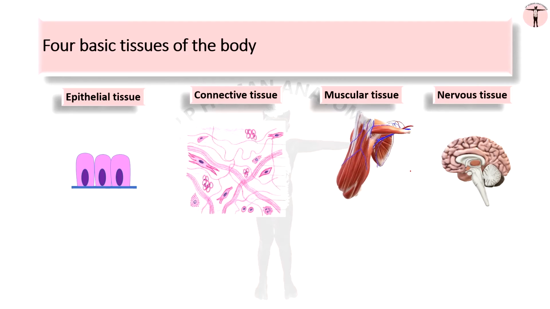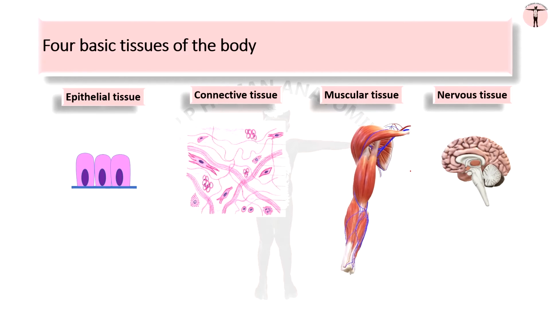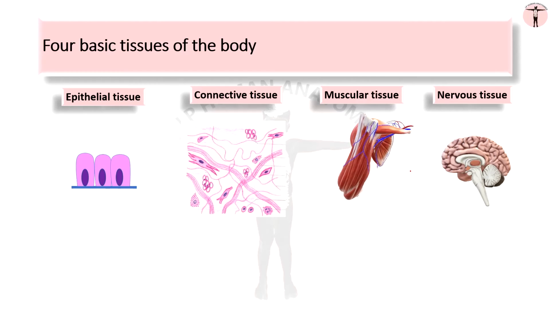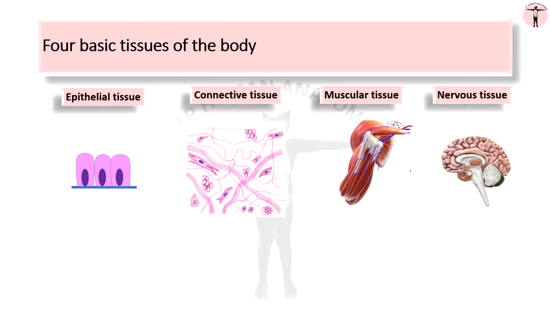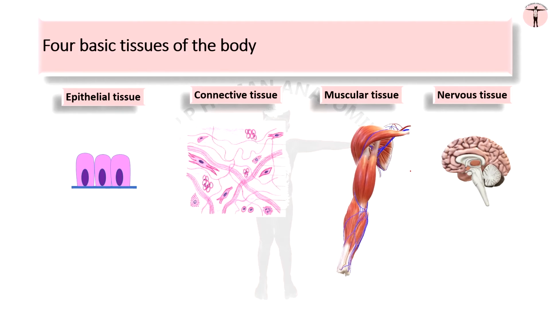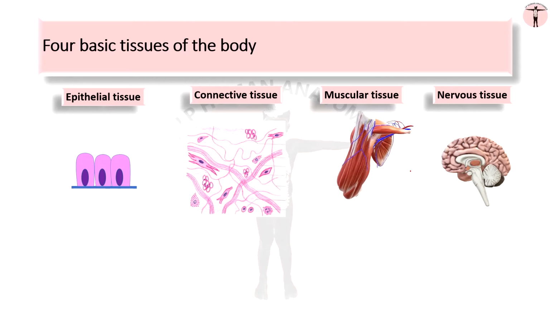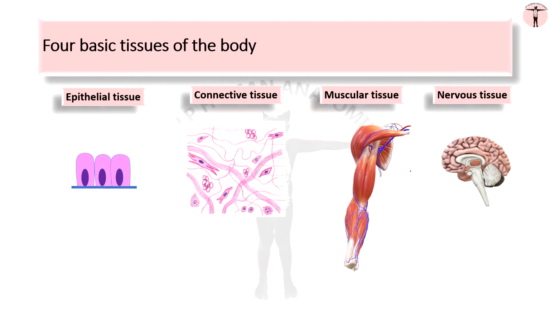Nervous tissue is very much needed for our thinking, interpretation of signals, bringing actions and responses. Isn't it true? If the muscle has to act and bring about movement of walking, the nervous system is very much needed. It has to send signals to the muscles in the lower limb for bringing the action of walking. This is just one example. Now, how are these 4 basic structures organized in the body?